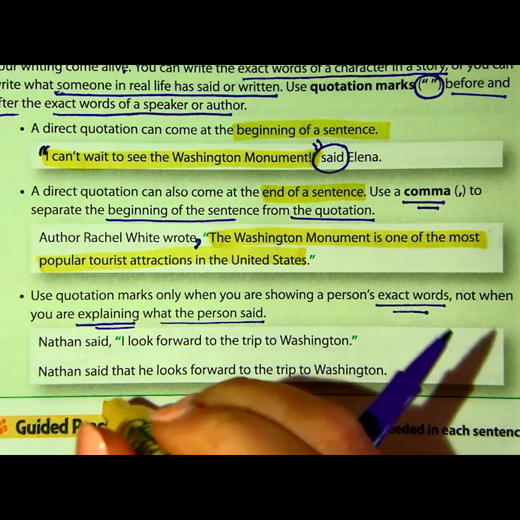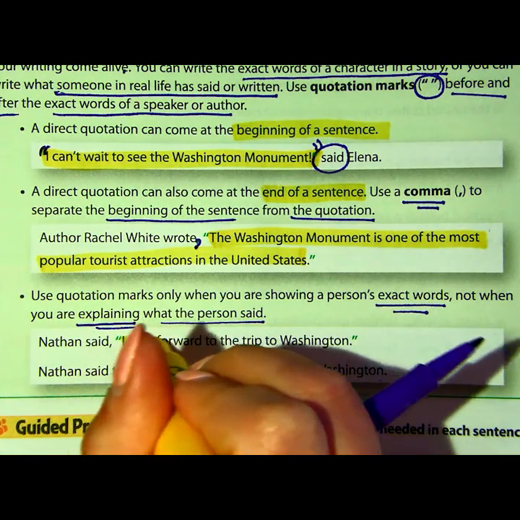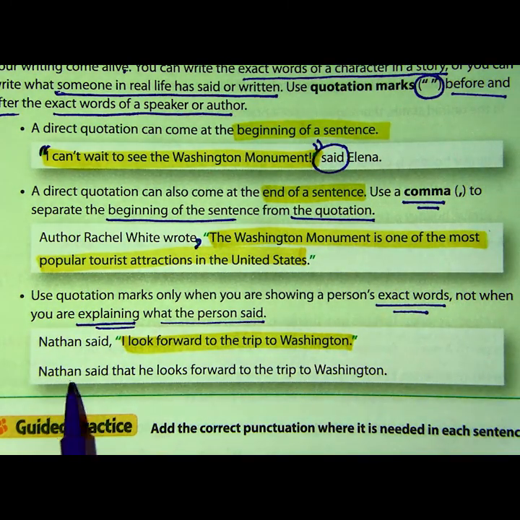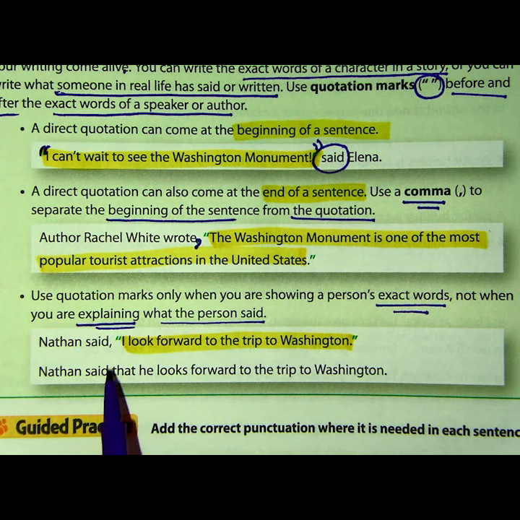Again, we have quotation marks because those were the exact words that came out of Nathan's mouth. But now let's look at the second example. Nathan said that he looks forward to the trip to Washington. Can you see the difference? We're not going to put a comma here in quotes because would it really make sense for Nathan to stand up and say that he looks forward to the trip to Washington?